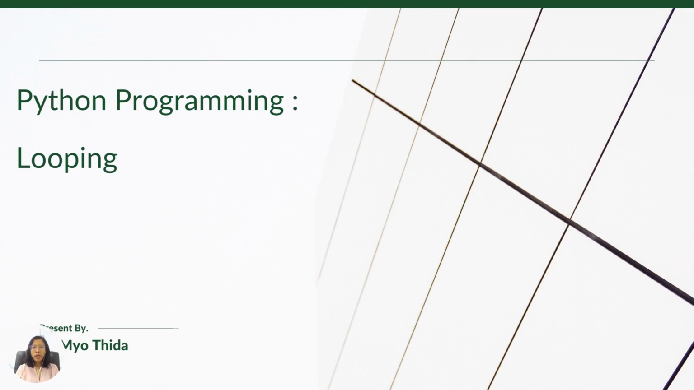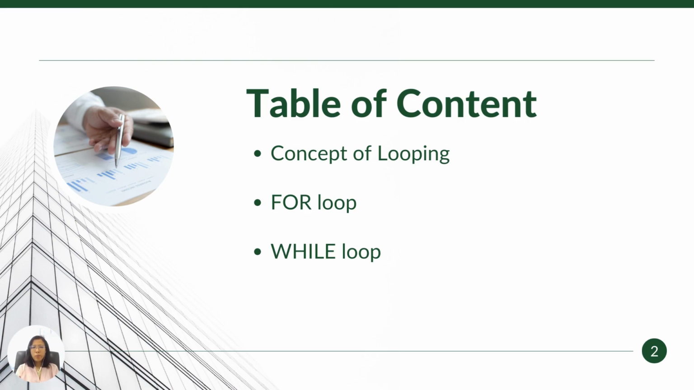Today we are going to learn looping. Yesterday we learned one of the programming concepts, which is condition and branching. Today we are going to learn looping. Let's start with the concept of looping. What is looping? Looping means repeating a particular action. In today's lessons, we are going to learn for loop and while loop together.